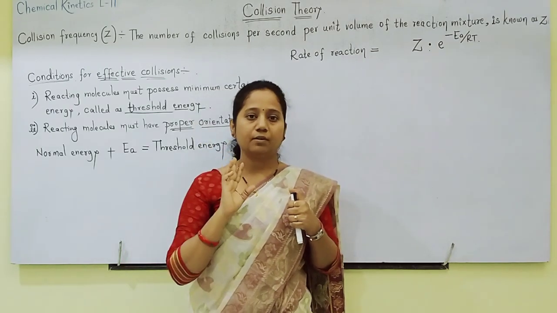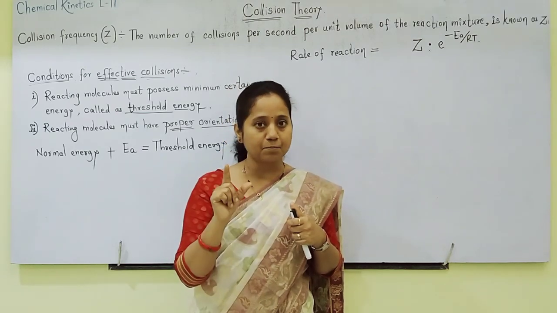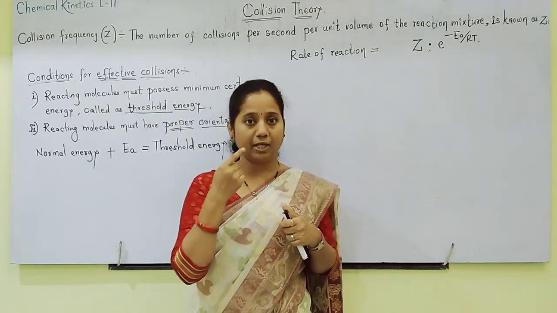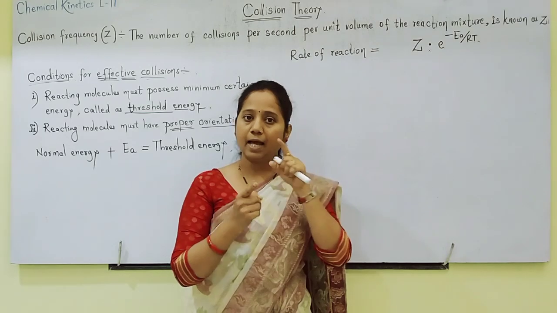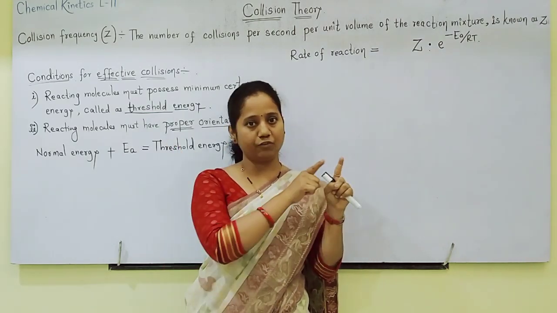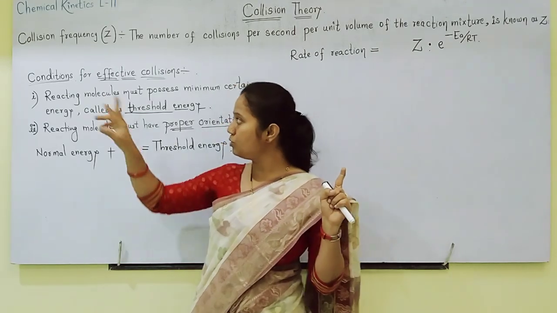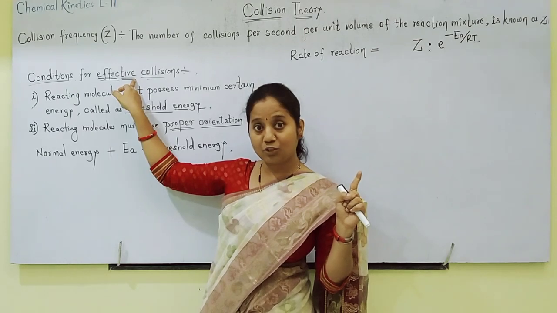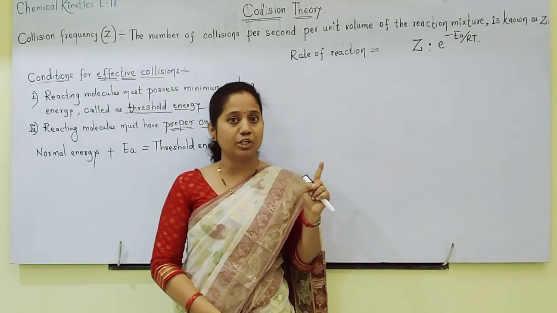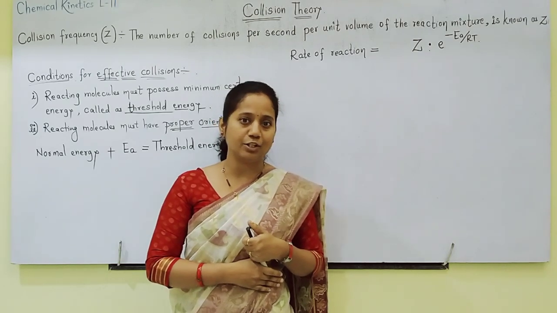So if both conditions are fulfilled, then only will reacting molecules react properly, collisions will be effective and fruitful, and those collisions will give rise to products, that is, the reaction will take place. So I hope, students, you understood everything about effective collisions. The definition of effective collisions is also very important. What do you mean by effective collisions?